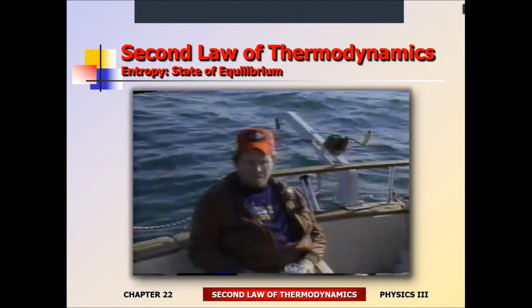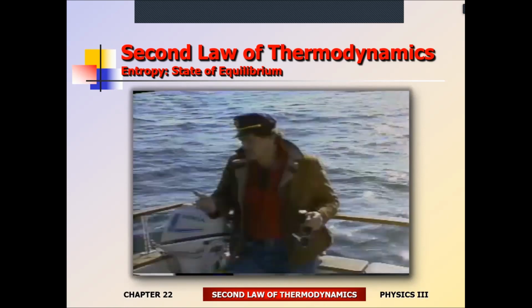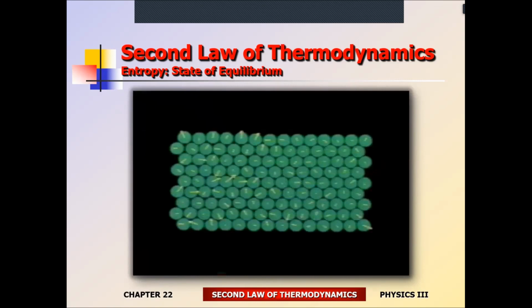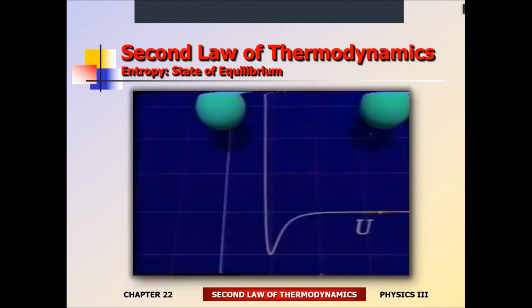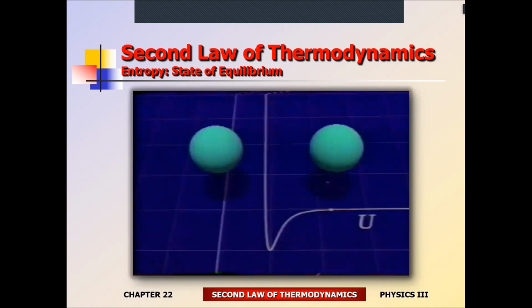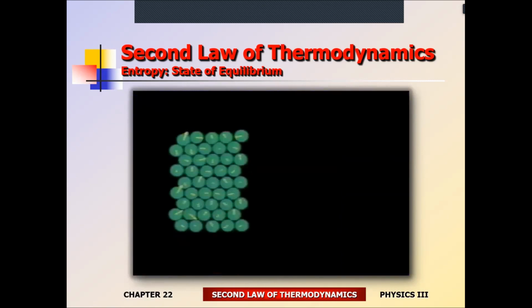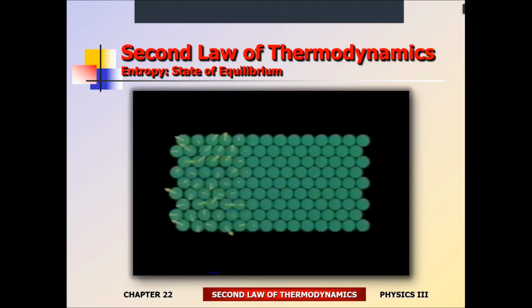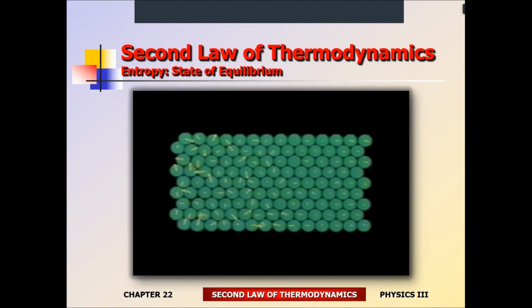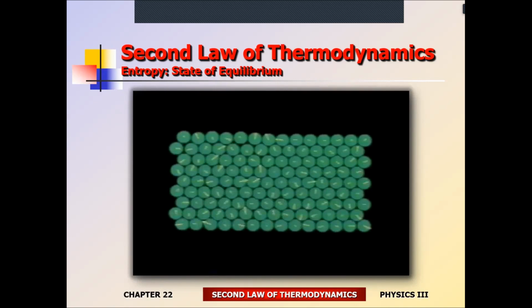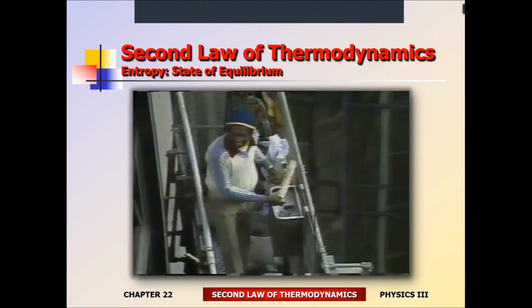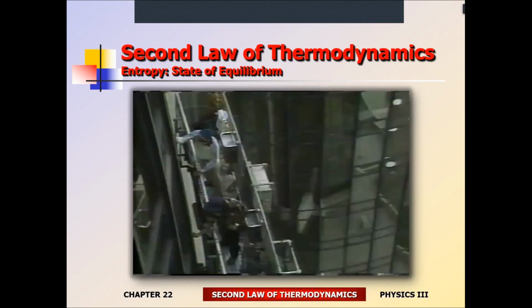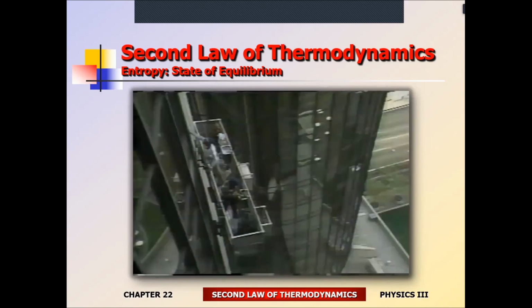From a scientific perspective, then, what's the picture? In this molecular dynamics calculation, each pair of atoms is programmed to interact with a realistic interatomic force. So then what really happens when a warm body is brought into contact with a cold one? Thermal energy spreads from warm to cold until both bodies reach the same temperature. This is the state of thermal equilibrium. At first glance, thermal equilibrium seems different from the mechanical idea of stable equilibrium, which keeps a body safe from falling. But take a closer look.